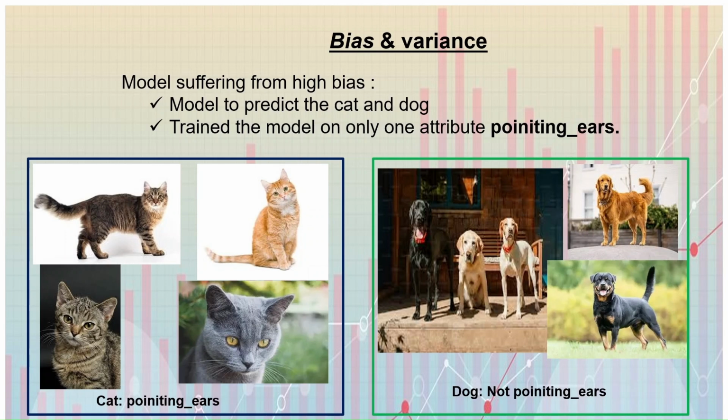Let's take an example. Suppose we want our model to predict cat and dog by showing photos of cats and dogs. We train the model on only one attribute, pointing ear. This one has pointing ears, the same pointing ear for a cat.